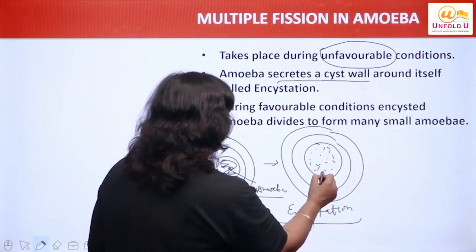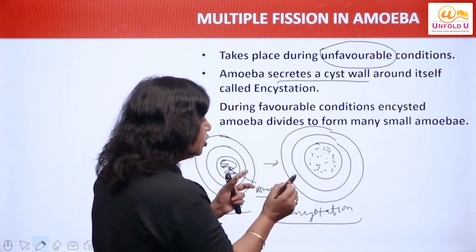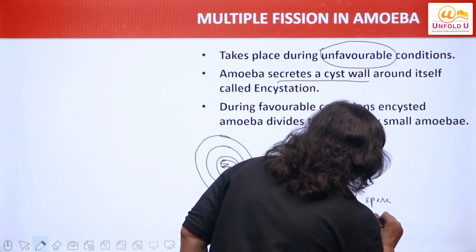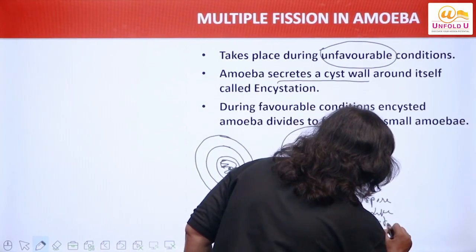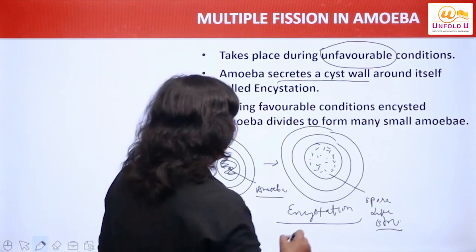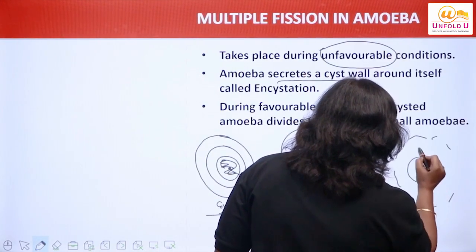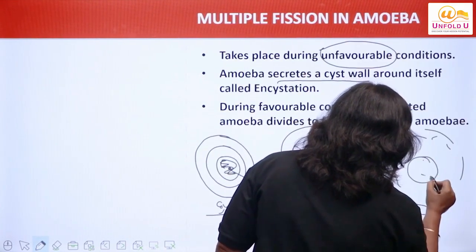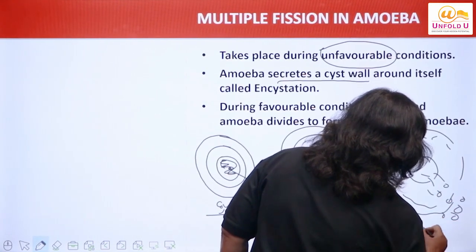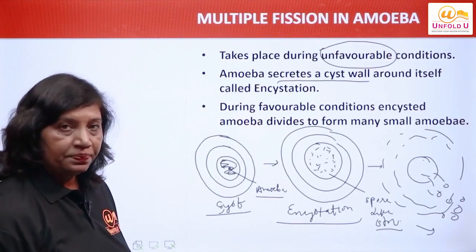The nuclei divides many times, बहुत बार divide करता है, and many small spore-like structures are formed. What are formed? Spore-like structures. Ultimately, this wall dissolves, right? This wall dissolves, and what comes out? Many small amoebae, they come out. I hope it is clear to you, right?